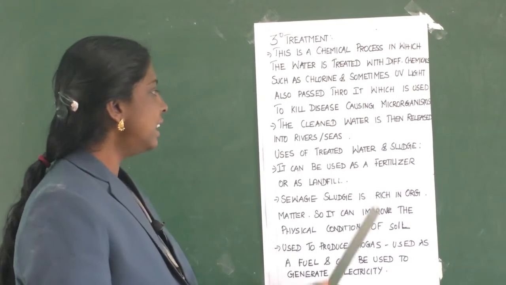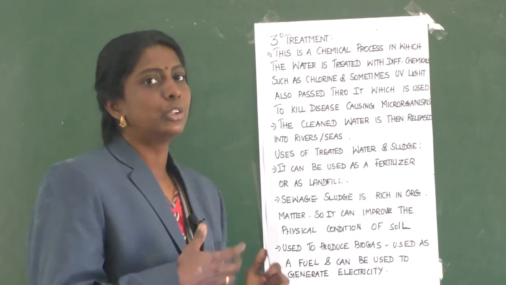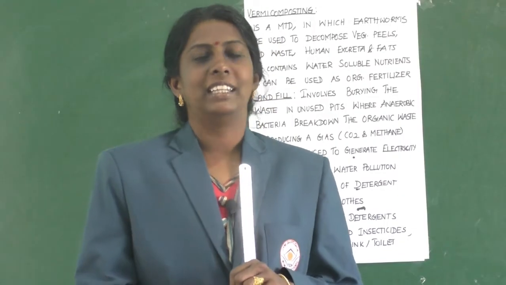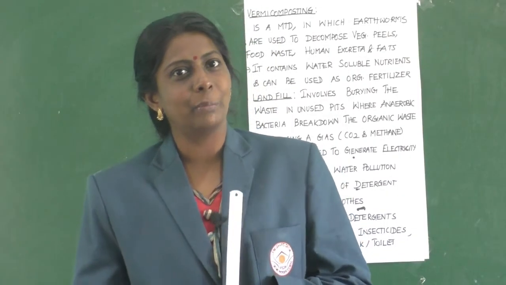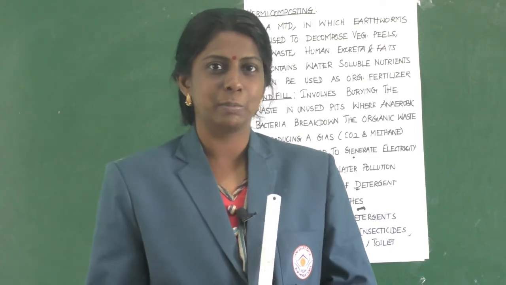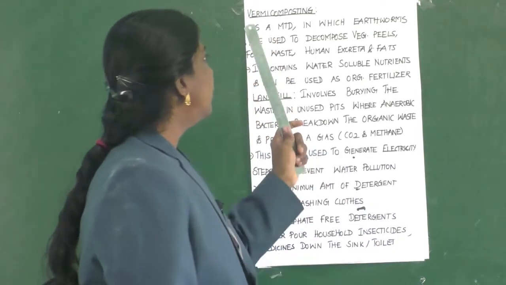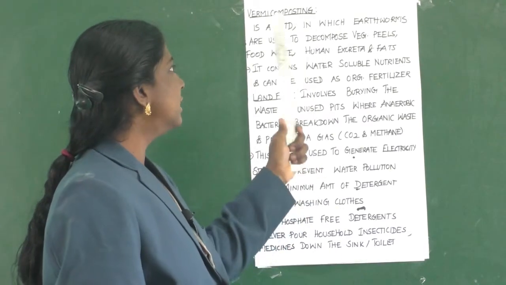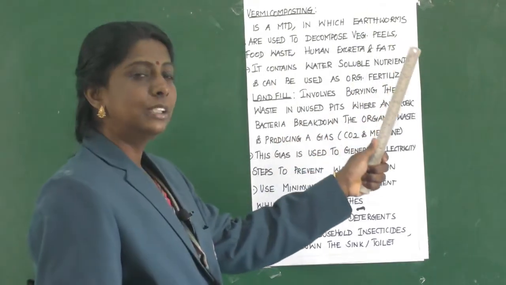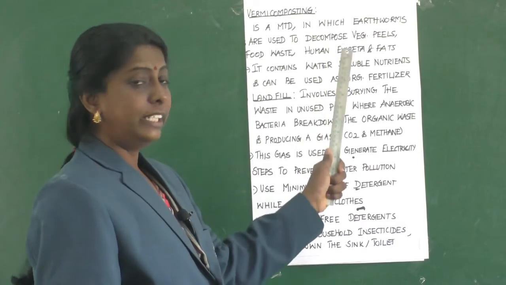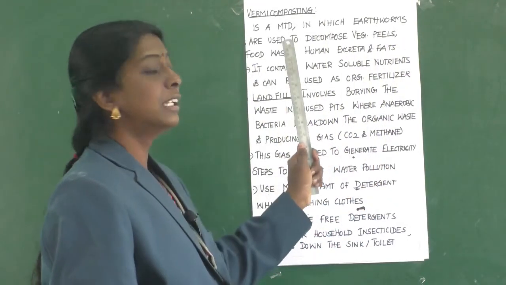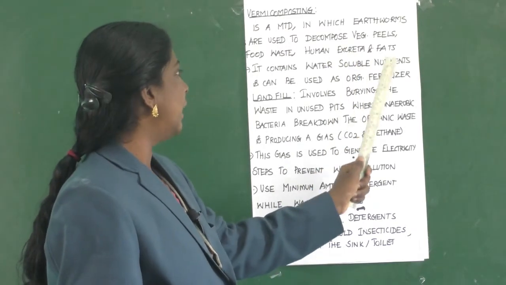So, in all these ways the treated water and sludge are used. Children, now let us learn about some alternative methods of sewage disposal. Here, vermicomposting. What is vermicomposting? Vermicomposting is a method in which earthworms are used to decompose vegetable peels, food waste, human excreta and fats.